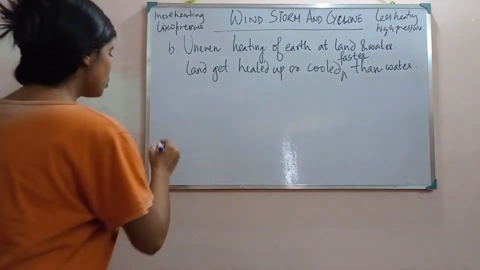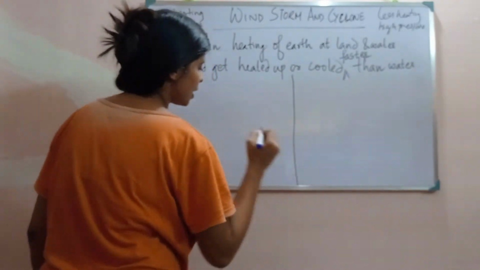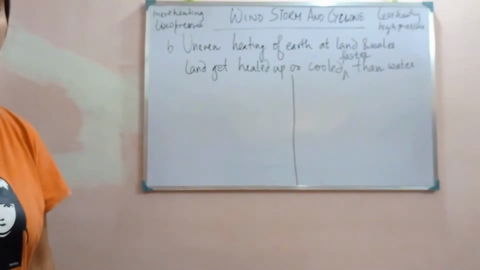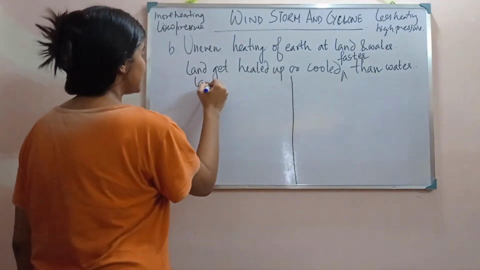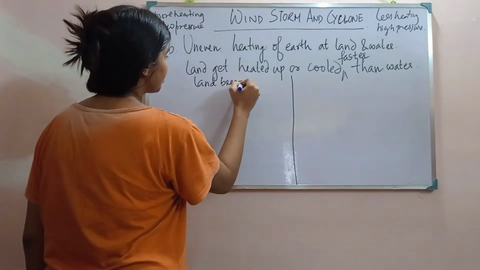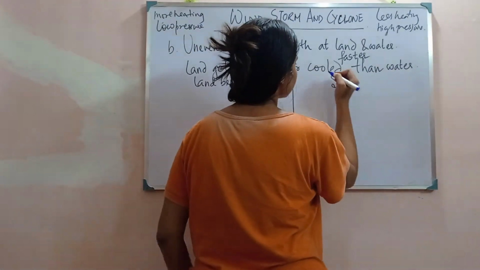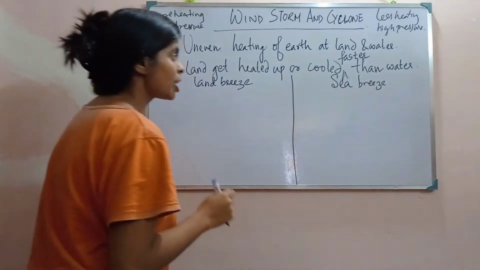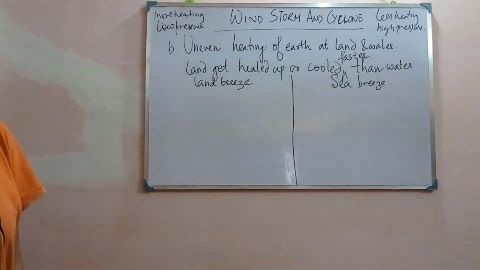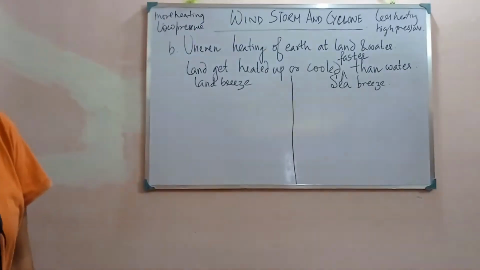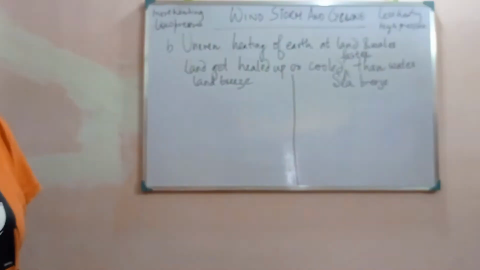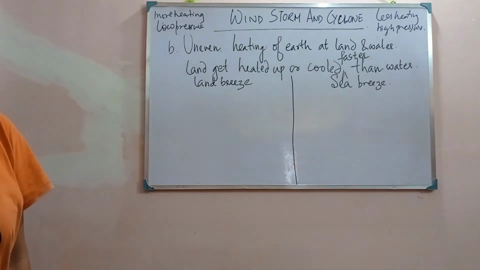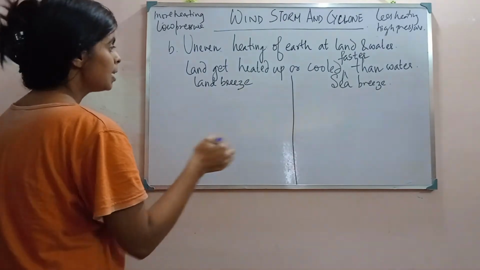What are the two different wind currents? One is land breeze and another is sea breeze. Now the question is how these are generated. How are the land breeze and sea breeze generated? Okay, first let's move to the sea breeze. First we have to show it.